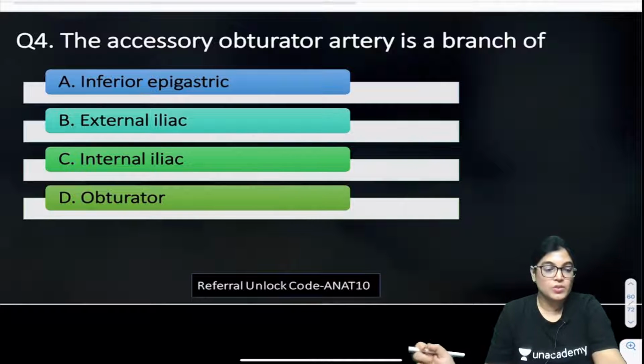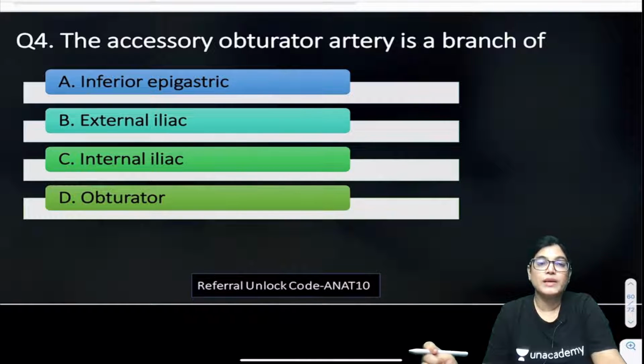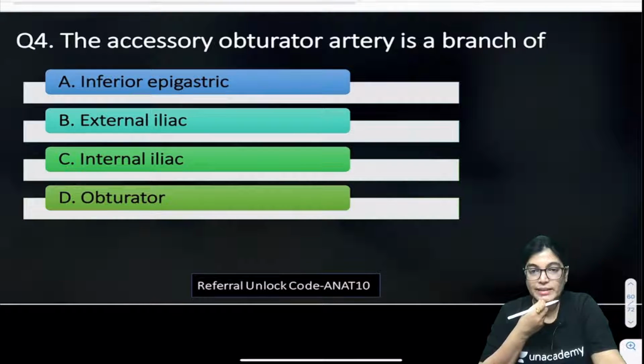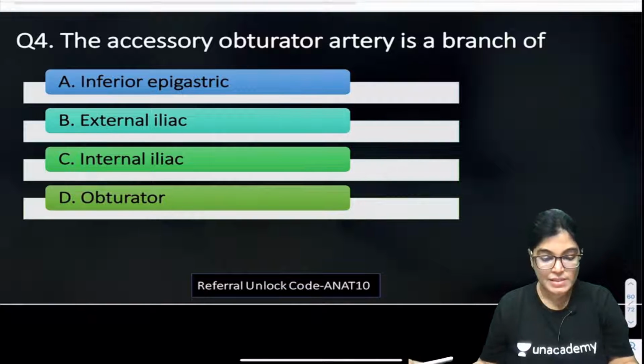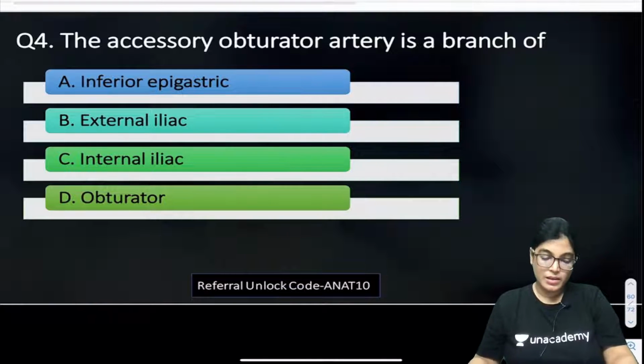So all of you, the accessory obturator artery is a branch of which of the following arteries? Is it inferior epigastric, external iliac, internal iliac, or obturator? So according to you, which is the correct answer? So yes, mark your answer.